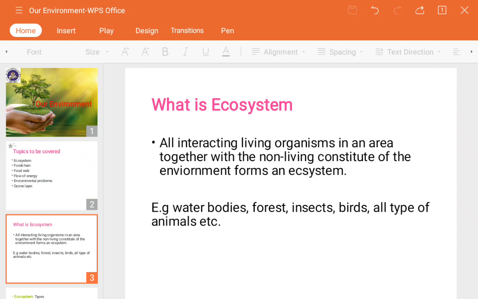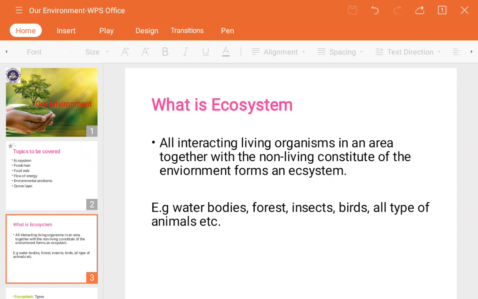Because of this we face lots of problems, not only disease-causing problems but many other things that disturb the environment and cause pollution.